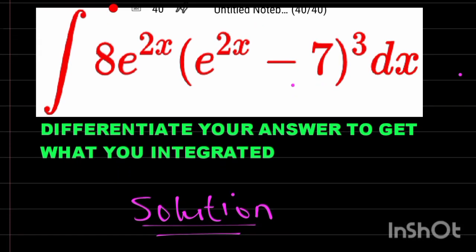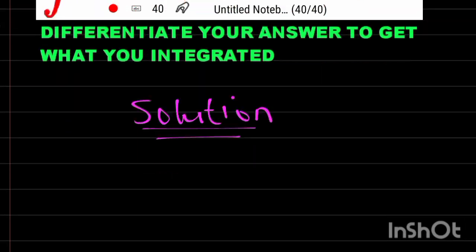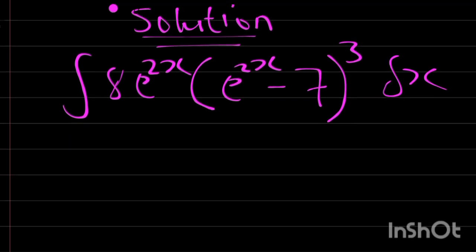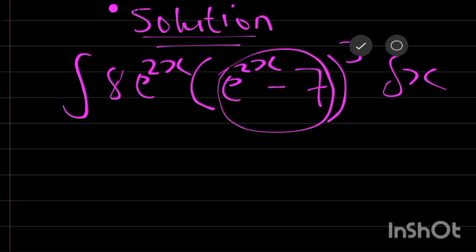But I want to tell you that this is not even complex, because if you know where to handle it, where to take the expression from, you will know what to do, and you find out that it is not complex at all. I have integration of 8 exponential 2x, open a bracket, exponential 2x again, then minus 7, bracket closes, then raised to power of 3 with respect to x. This is what we have. We are going to make use of our u. Don't make use of integration by parts here, okay? Because I know that if I differentiate this, I will have something that will likely eliminate what we have outside. That is what we are going to do now.